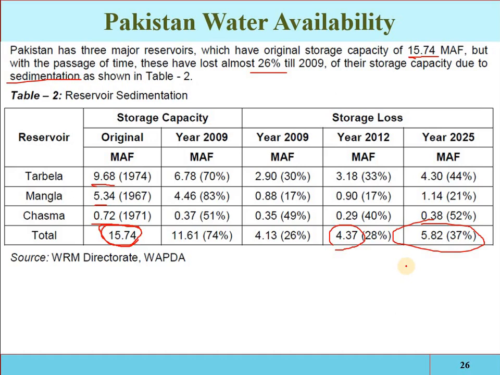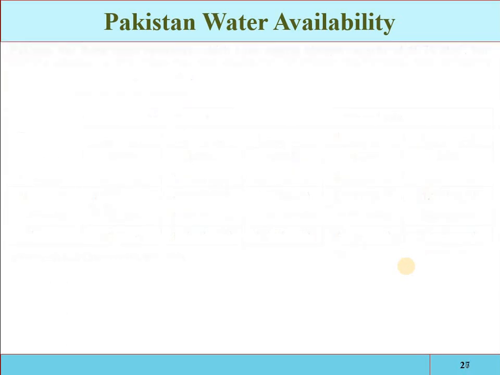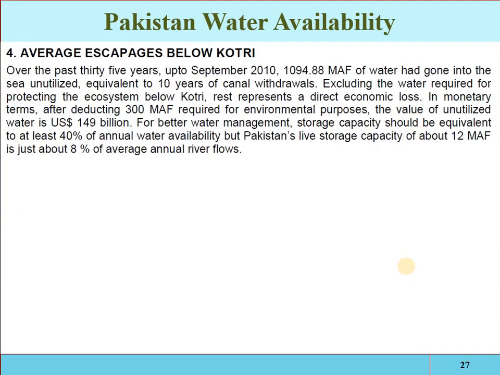So on one side the average flow is decreasing, on another side the storage capacity is decreasing, and the demand is increasing. So what is the solution? The planning and management, provision of the right amount of water at the right place at the right time. The third main problem is the average escapages below Kotri.